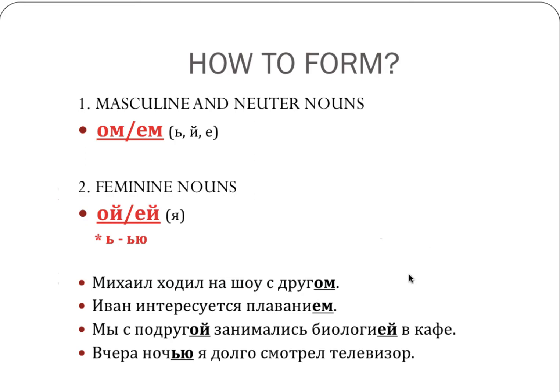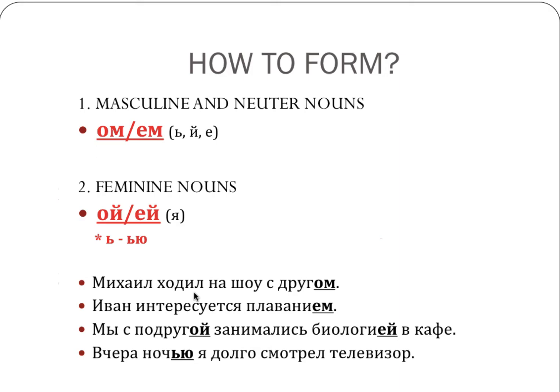I put examples here to illustrate all of these endings. We have друг as a masculine noun that takes -ом, the first ending here. Плавание, that's a neuter noun that ends in -е, so that represents a soft stem of a neuter noun. For feminine nouns, we're going to use -ой most of the time. We'll use -ей when the noun ends in -я in nominative case, like биология does. And then an example of an exception, ночь ends in soft sign, and that becomes ночью.